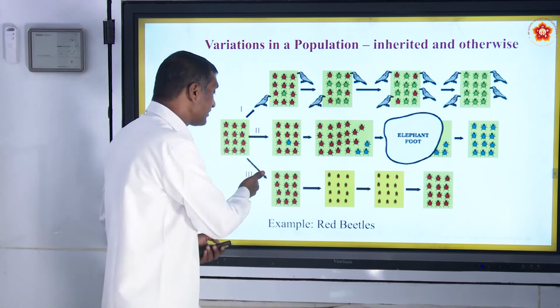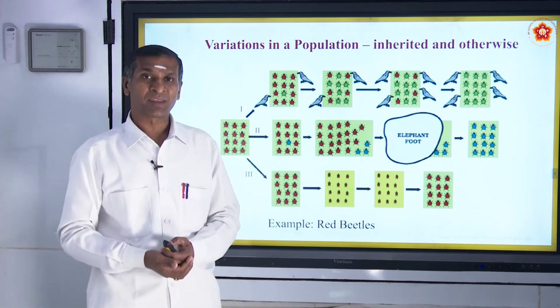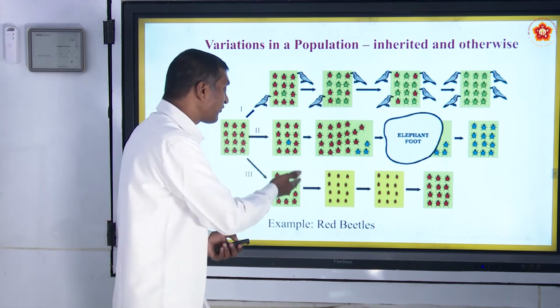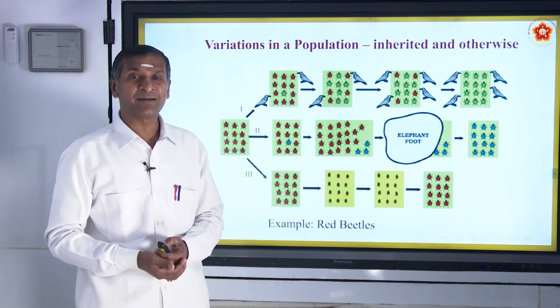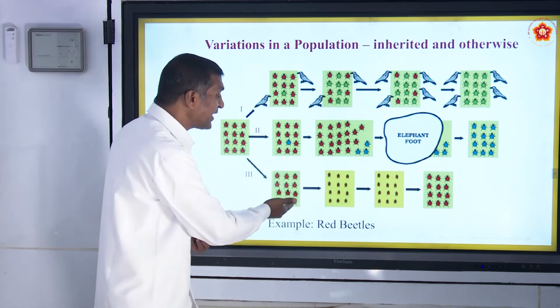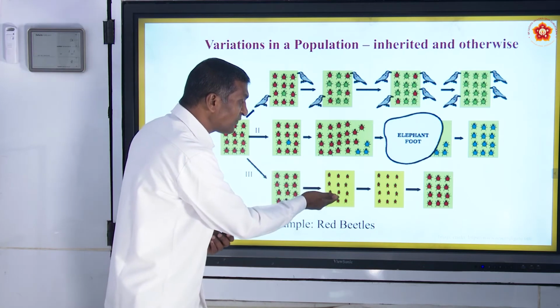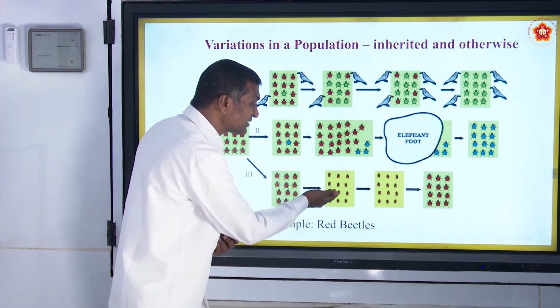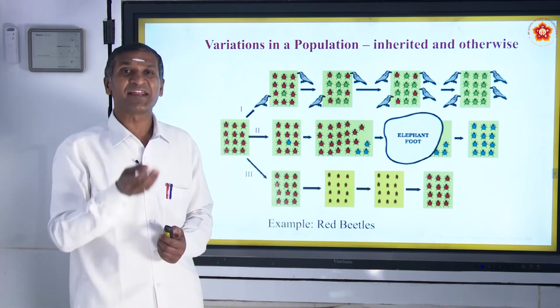Now let us see the third situation. The same sort of red color beetles are there. The red beetles, see the size of the red beetles, it is decreased here. Why? They never had food.